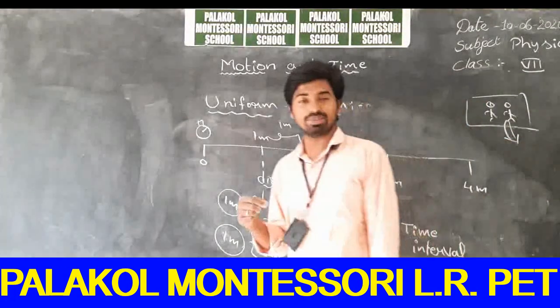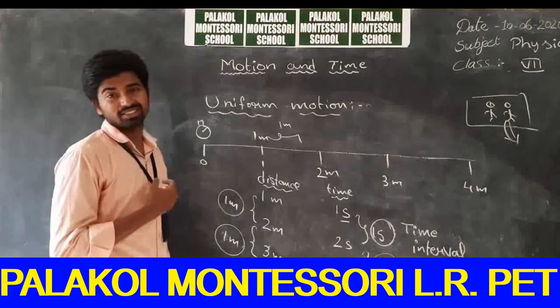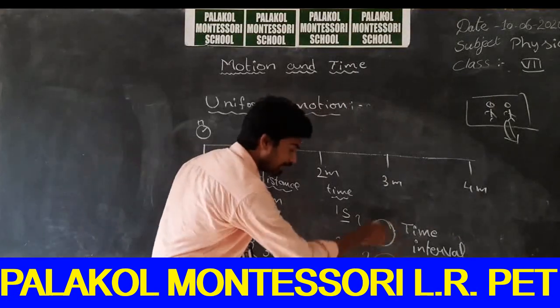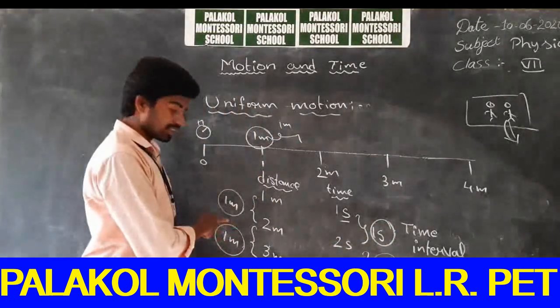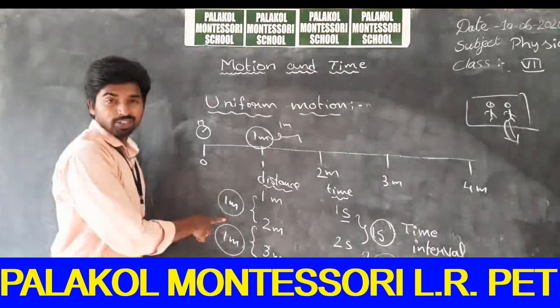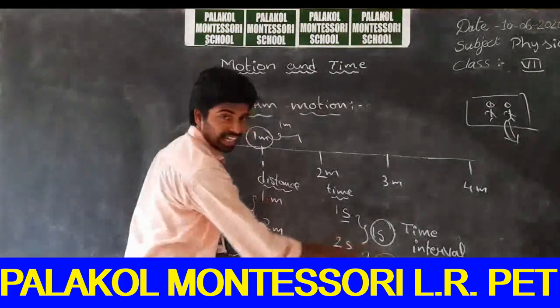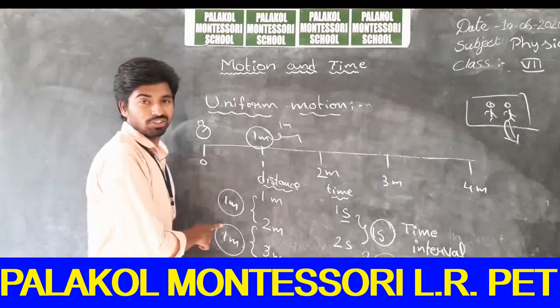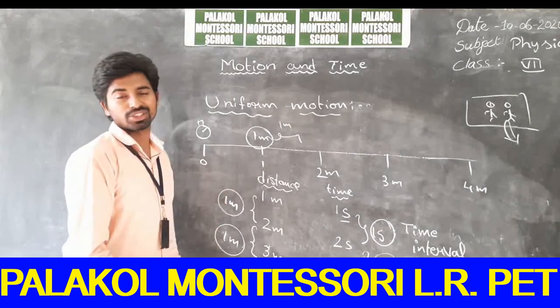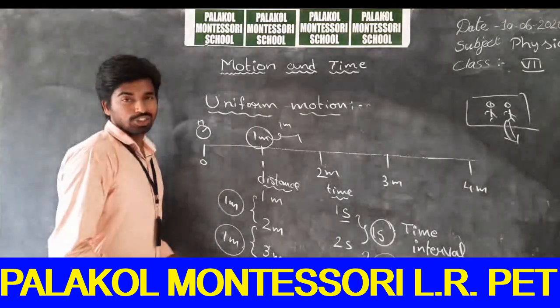So here what you will observe, I was covering the same distance for the same interval of time. What was the same distance? For every second, I was covering a distance of 1 meter. Such a motion is called uniform motion.